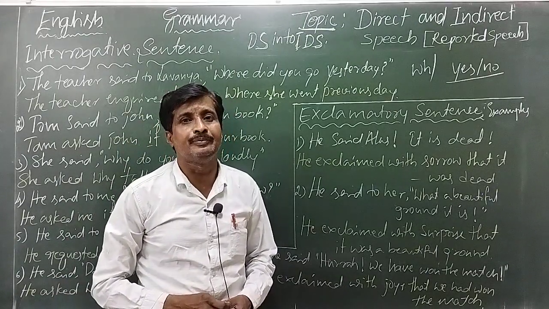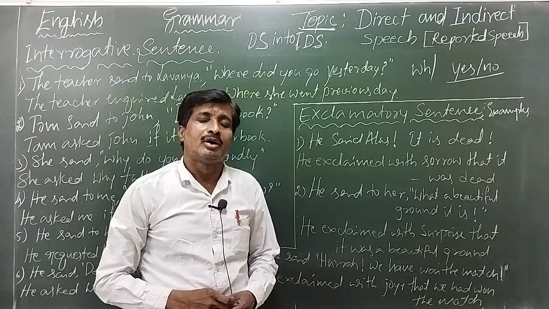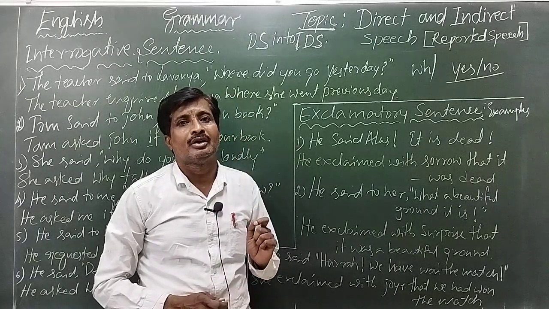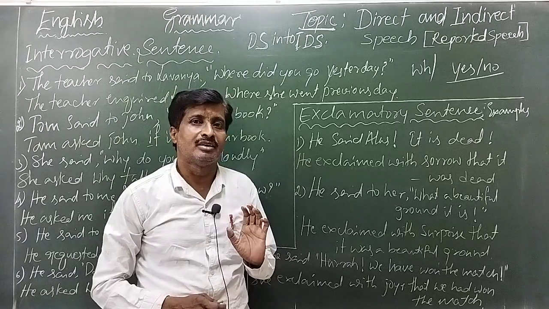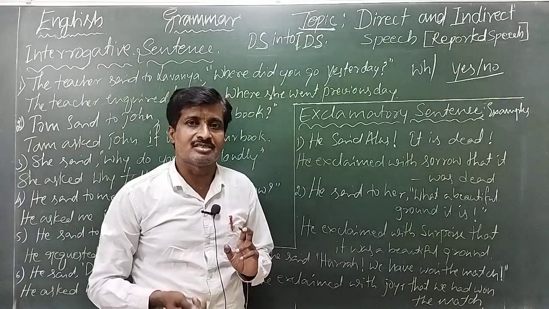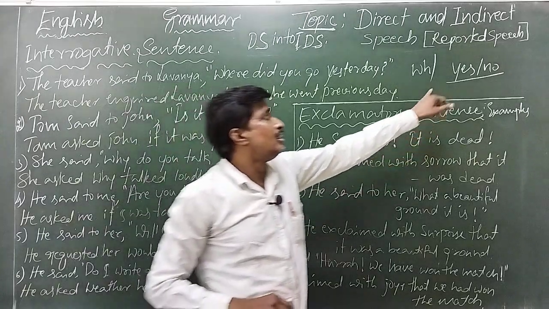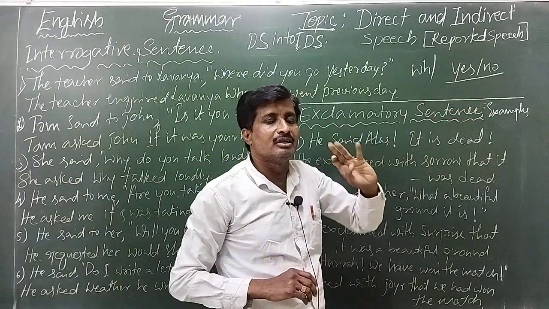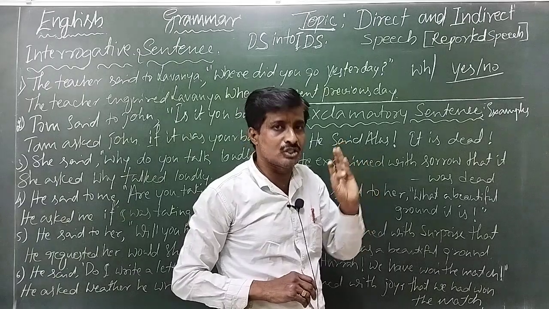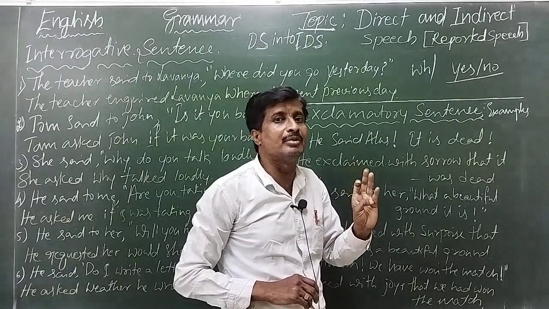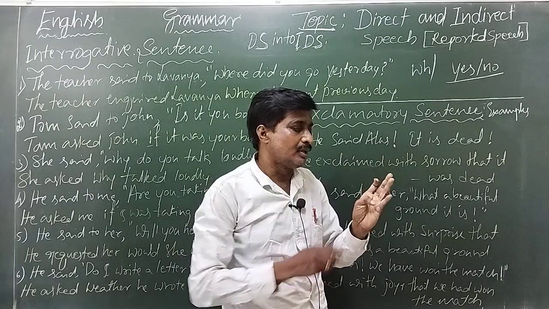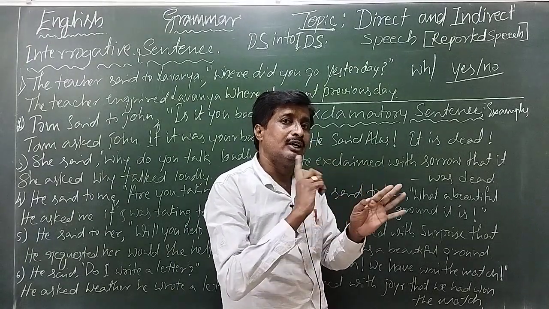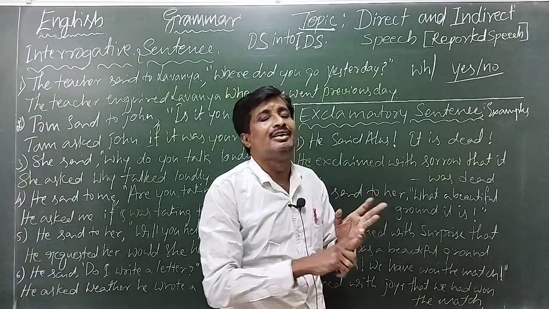Will you come with me? Could I use your pen? Like this. Will, would, do, I say something? Like this. See, all are yes or no questions. WH questions are the questions which have WH words as their primary one. Why, where, how, when, which, what, like this.